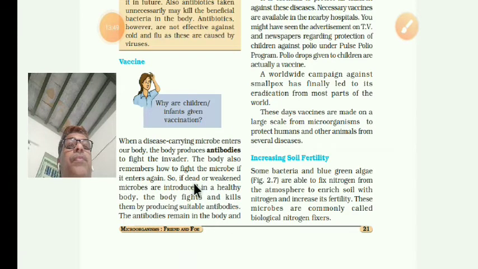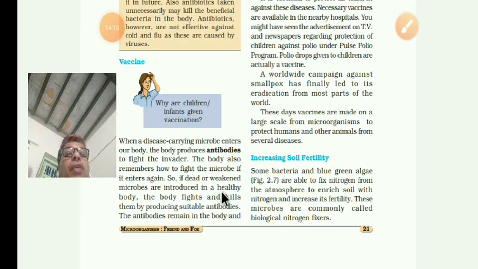So if dead or weakened microbes are introduced in a healthy body, try to understand students here. If dead or very weak microbes are introduced in the healthy body of a person, you may wonder why. You may ask, sir, won't the disease come? But since the microorganisms are dead or weakened, when they enter the body of a healthy person, our body produces antibodies and also remembers for the next time. It will act as a soldier. The body fights and kills them by producing suitable antibodies.